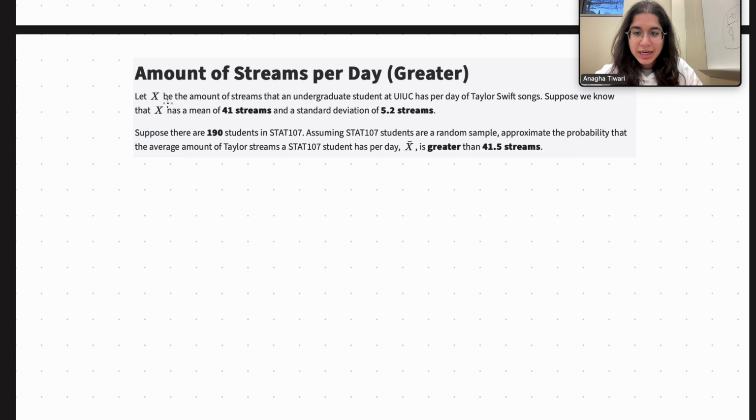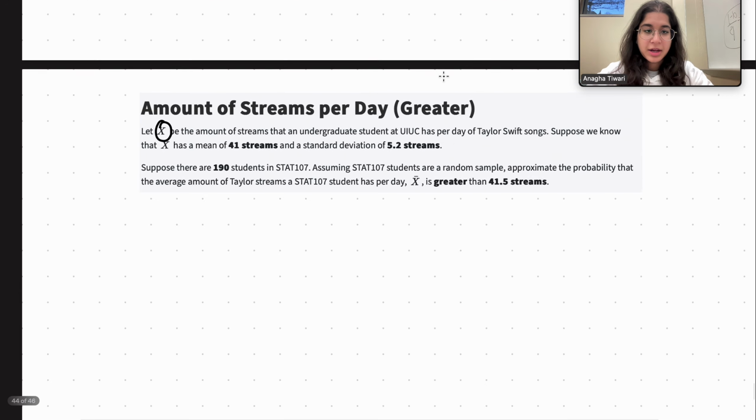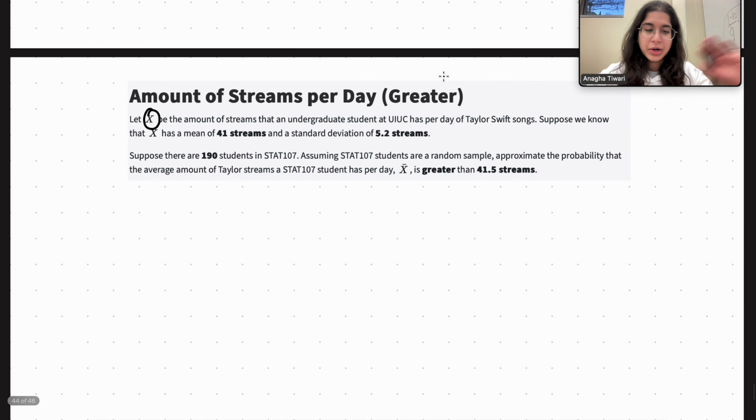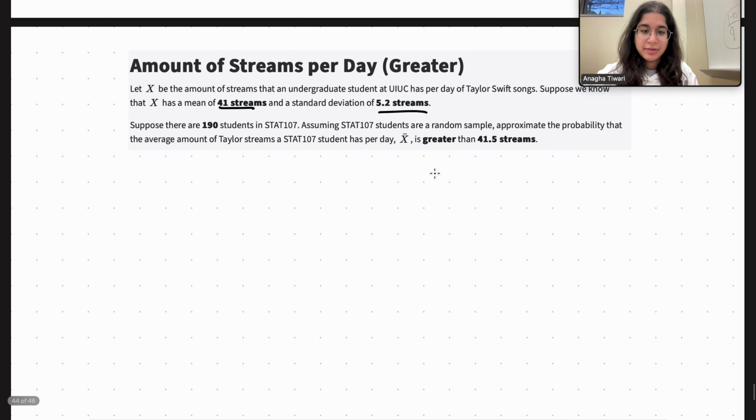Here it says, let X be the number of streams of Taylor Swift songs that an undergrad student at U of I has per day. Suppose we know that X has a mean of 41 streams and a standard deviation of 5.2 streams. So again, X is the population distribution that we're dealing with here. It's the amount of streams that an undergrad student at UIUC has per day, with a mean of 41 and a standard deviation of 5.2.